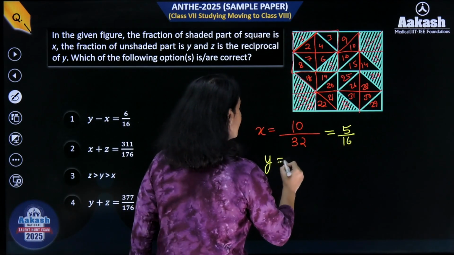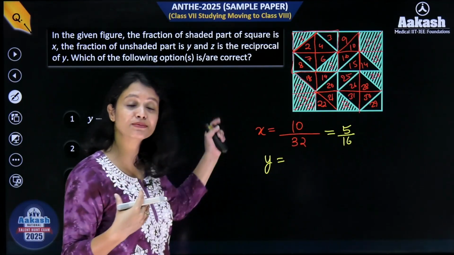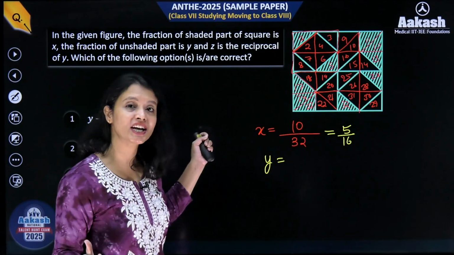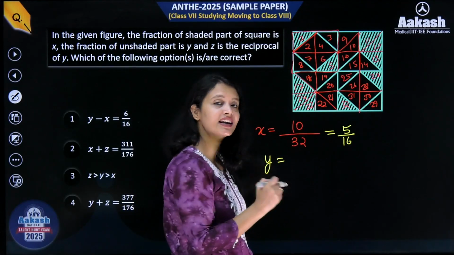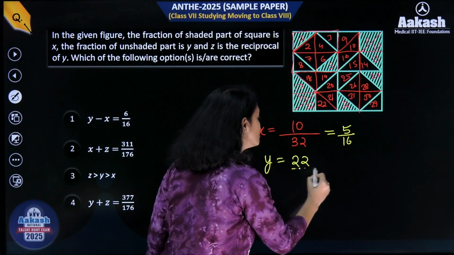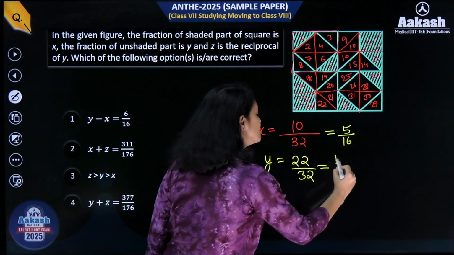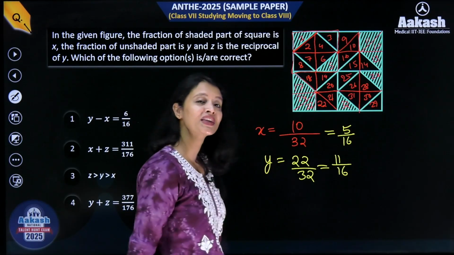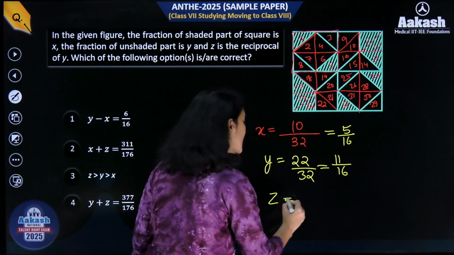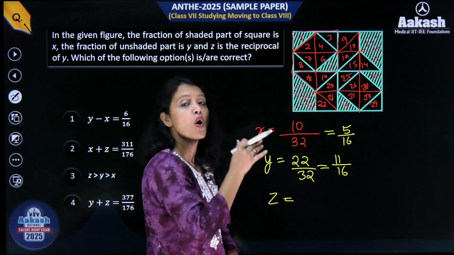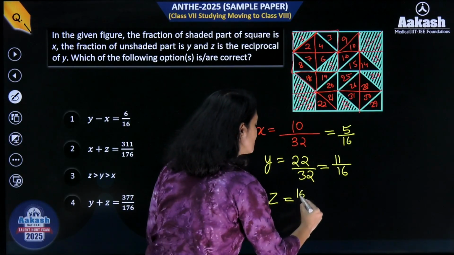Let's figure out y. So y would be what? The y is basically the fraction of unshaded part, right? So if 10 parts are shaded, then obviously 22 out of 32 parts are not shaded. And again, I'll simplify it and I'll get 11 over 16. Now z is the reciprocal of y. So that means in z, you will just flip y upside down, right? So 16 goes up, 11 comes down.